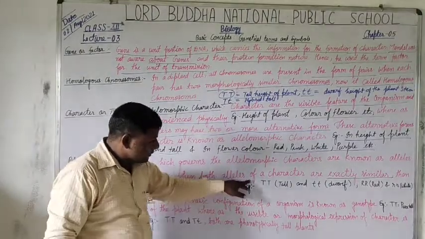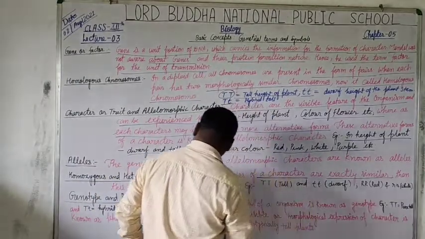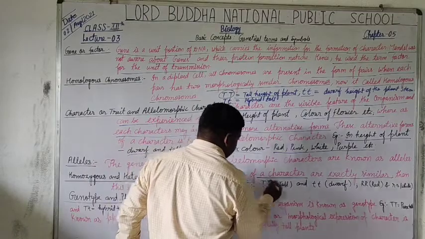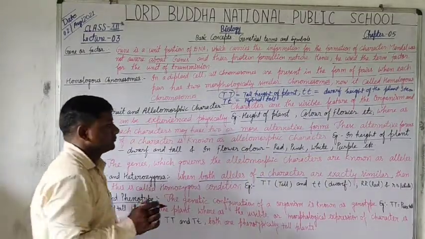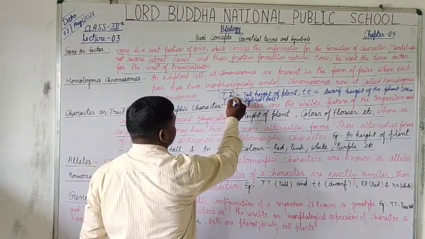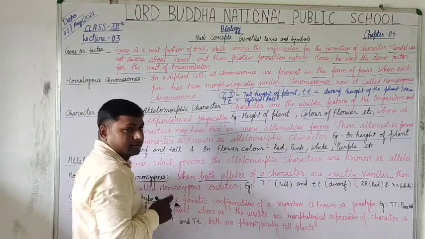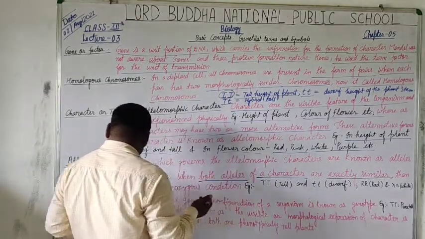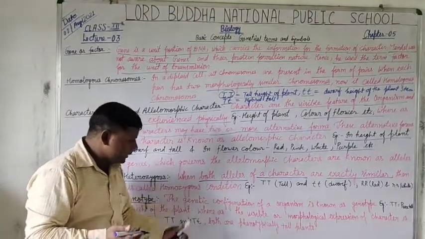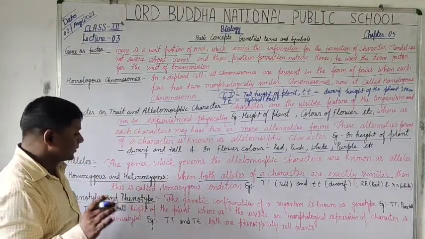When both alleles of a character are exactly similar, as for example capital T and capital T, then this is called homozygous condition.